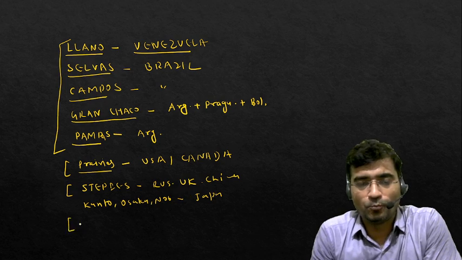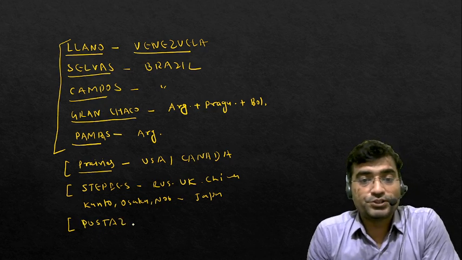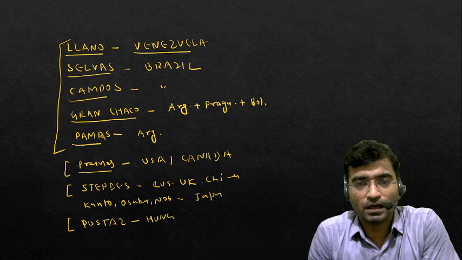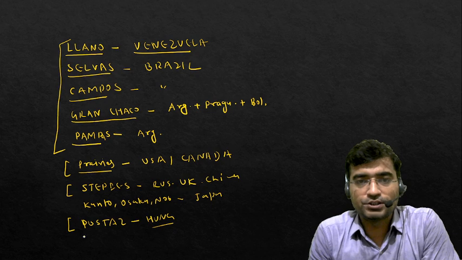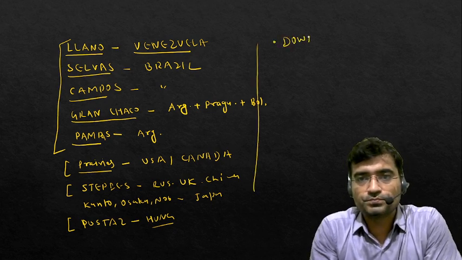Again in Europe we learned the Puszta. The Puszta is the western stretch of the steppes, found in Hungary. Again in Australia we learned the Downs.